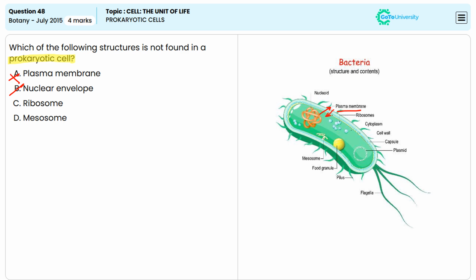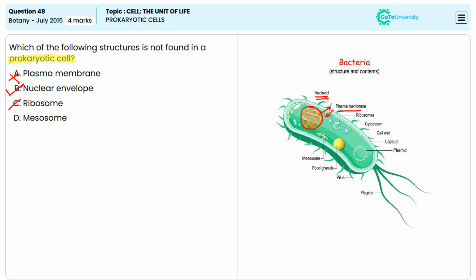Option B, nuclear envelope. In prokaryotic cells, nuclear envelope is not found. Prokaryotes such as bacteria and archaea do not have a membrane-bound nucleus. Instead, their genetic material is located in a region called the nucleoid, which is not surrounded by a membrane. So, option B is the correct answer.